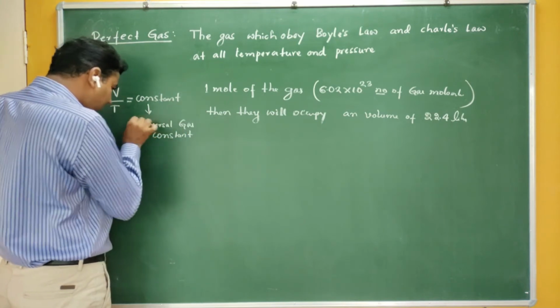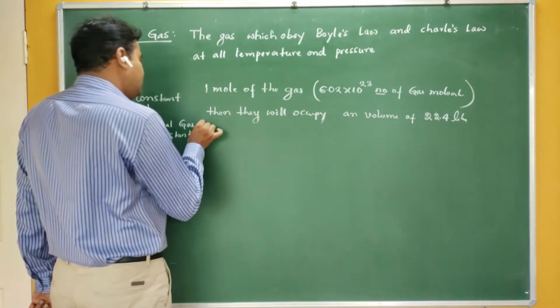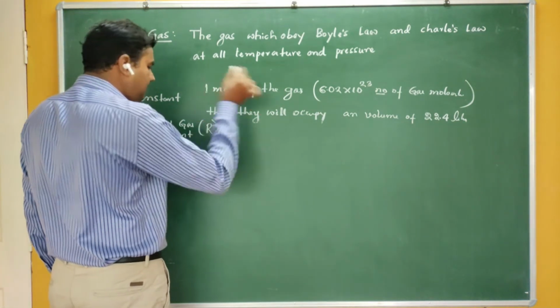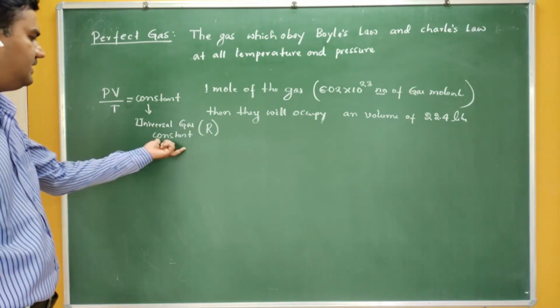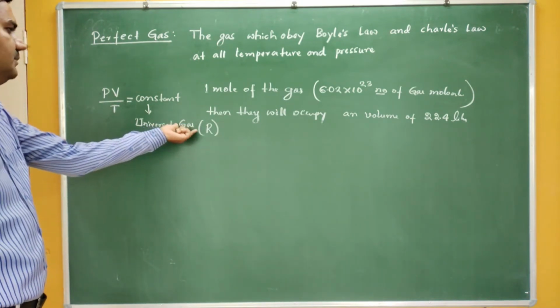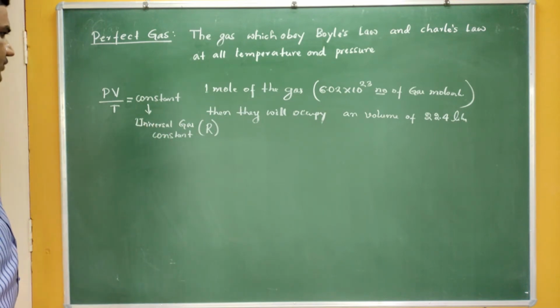If we take those particular conditions, this constant is called the universal gas constant, and we represent it by R. This constant is the same for all the gases present in the universe. Therefore, it is called the universal gas constant.